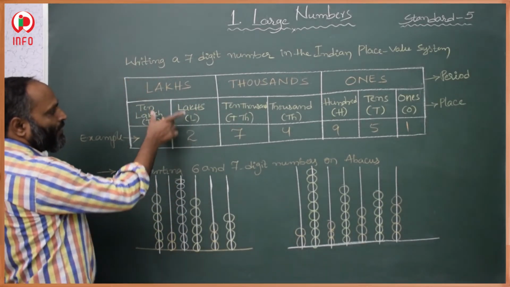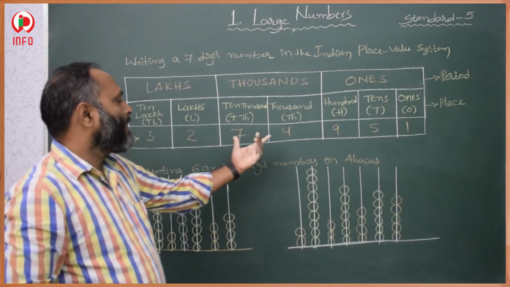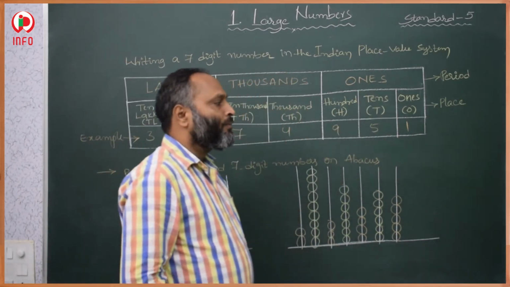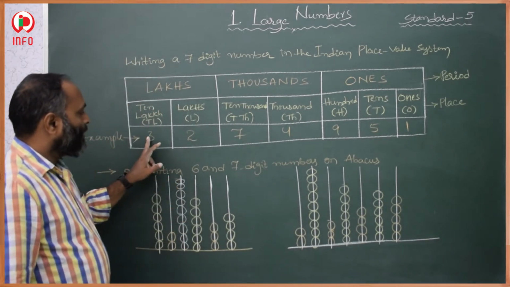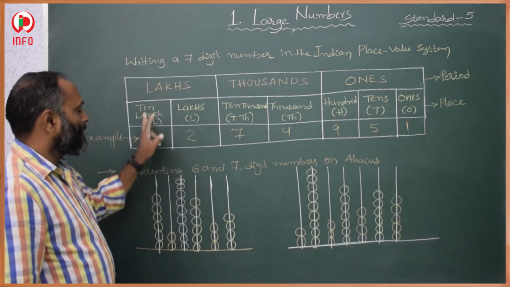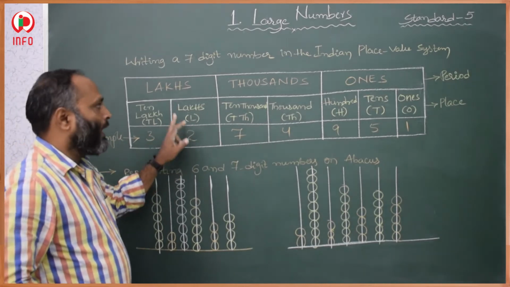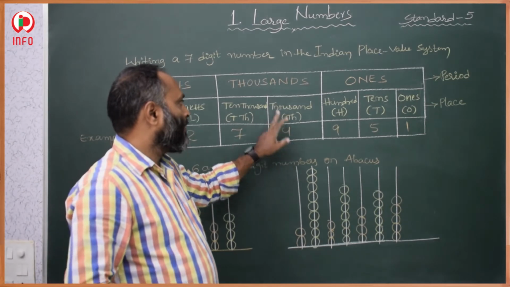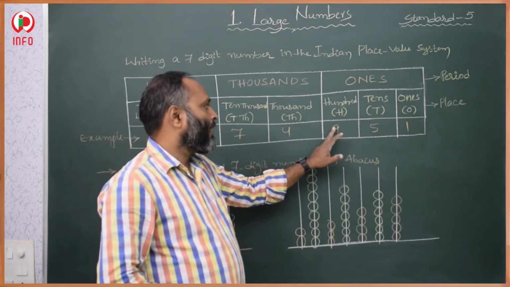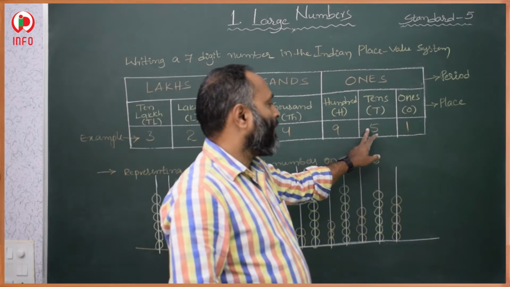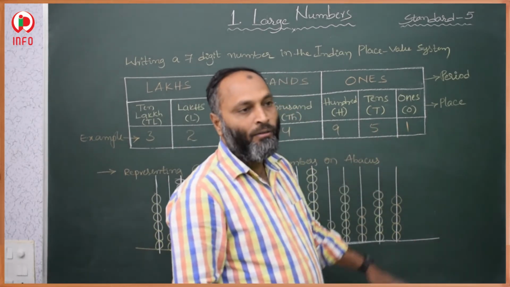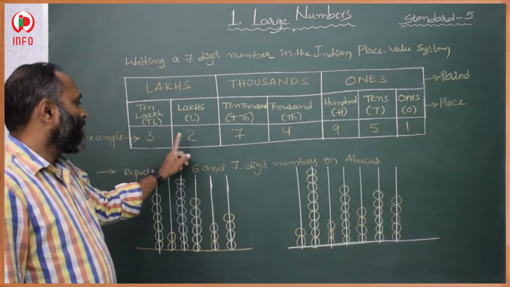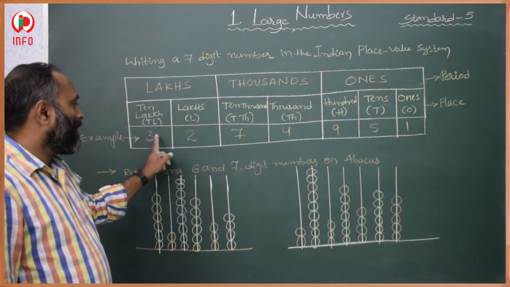These two come under the lakhs period, and these two come under the thousands period, and these three come under the ones period. Then how to read 32? These two are in lakhs, so we say 32 lakhs. Then 74,951. Once again, see 32. These two are in the lakhs period, so we say 32 lakhs.